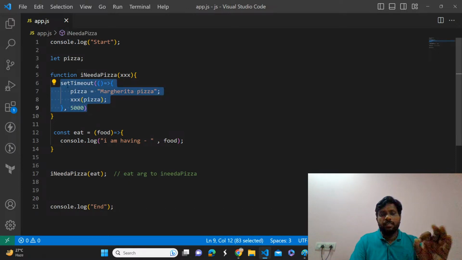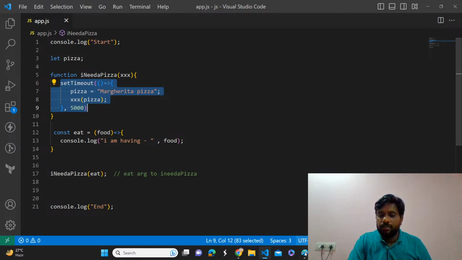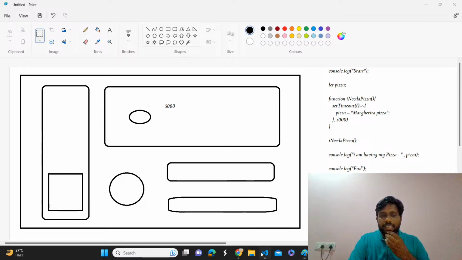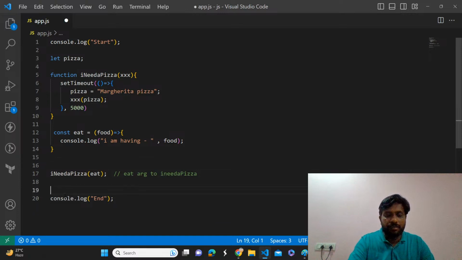So once we execute this setTimeout, this is the whole one statement, right? This is completely one statement. Once we execute this, it will attach a timer in the web API. It will set the timer for 5000 milliseconds. That's it. Then it will come out of that function called I need a pizza. It will be popped out, and then it is going to execute console.log of end, so that we will get the result as end in the console.